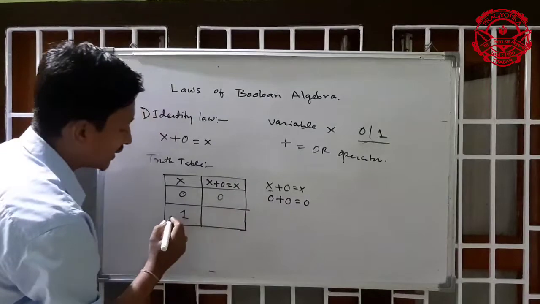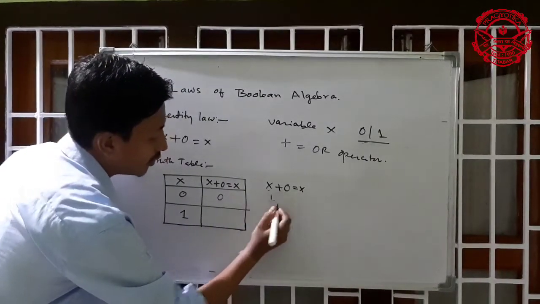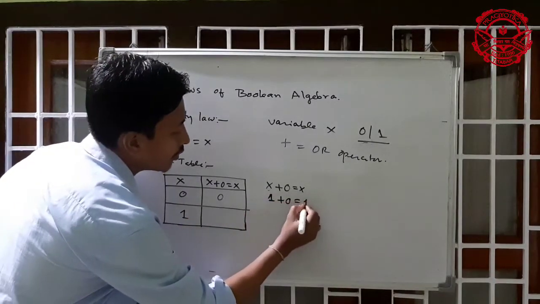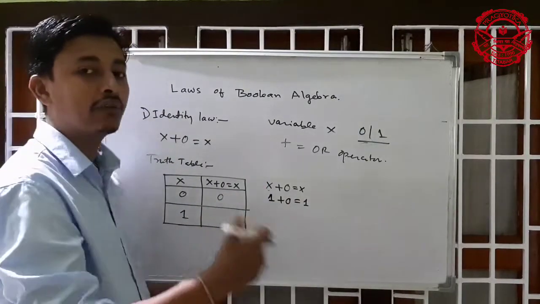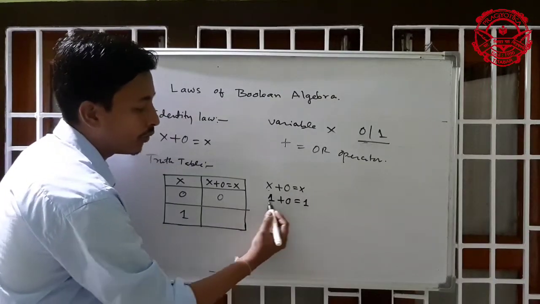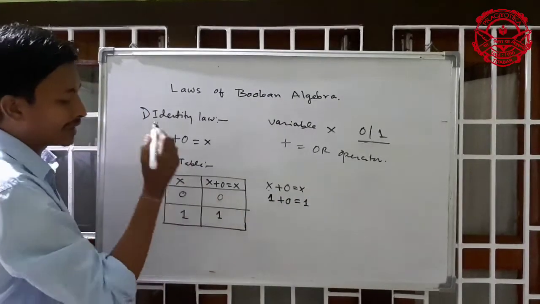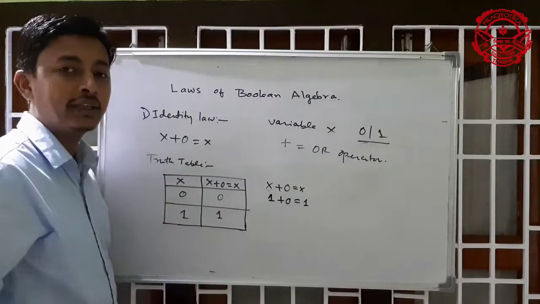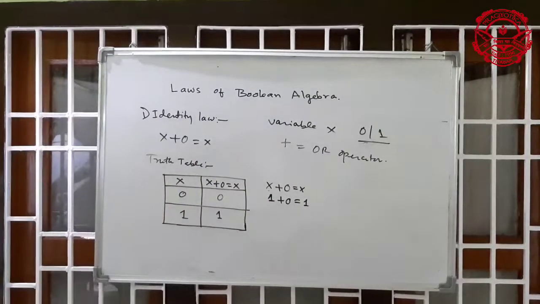Next you can see here 1. So value of x equal to 1. 1 plus 0 equal to what? In the truth table, either one expression should be true, so that's why 1 is true. 1 or 0 equal to 1, so that's why 1. So value of x is 0 or 1, whatever, the output will be again the value of x. This is the first expression of the identity law.